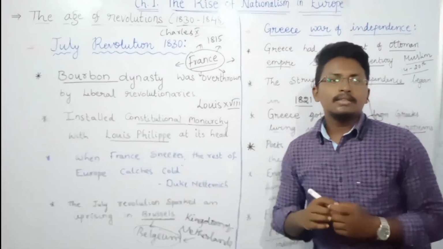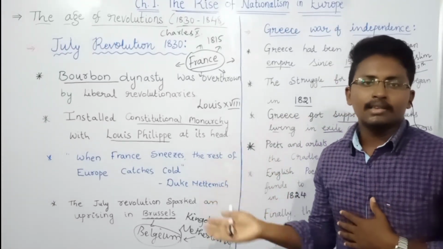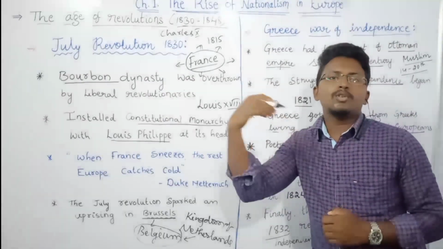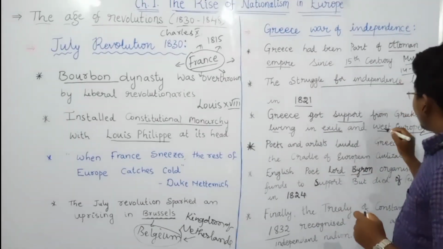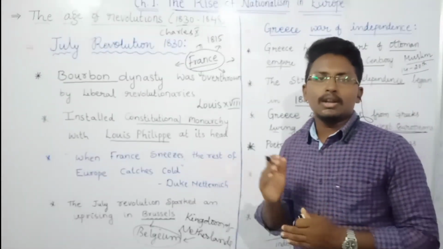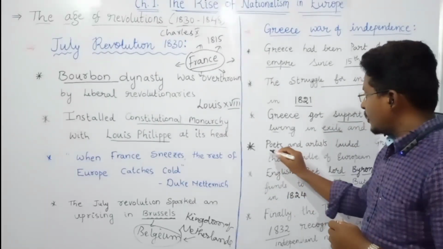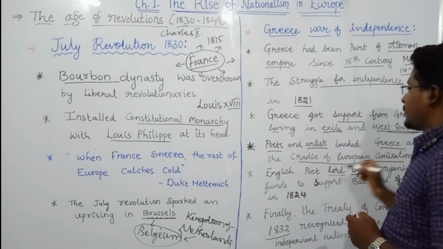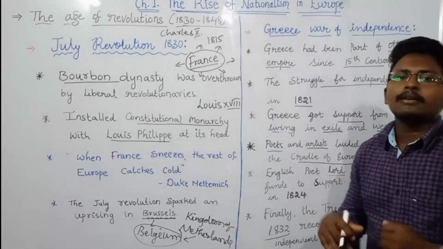Exile means, suppose a person is forcefully sent away from a country, we call it exile. So these Greek people who were sent forcefully away from their country gave support to Greece. Then West Europeans, that means the people living in the western part of Europe, also gave support to Greece. At the same time, poets and artists lauded Greece as the cradle of European civilization, which means, cradle means the place where something begins.